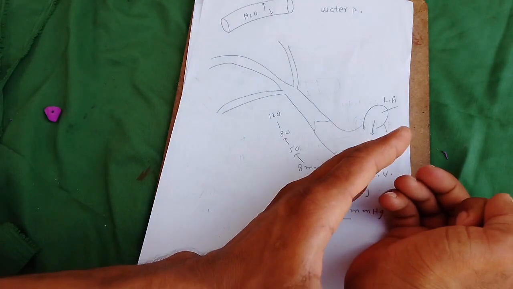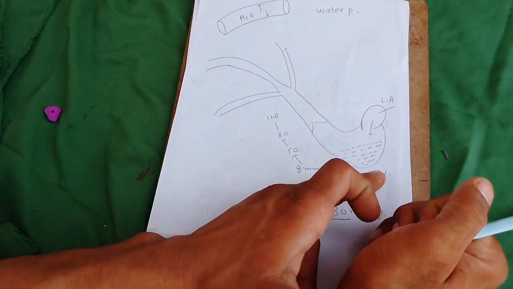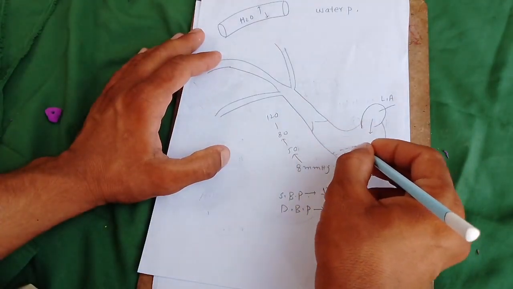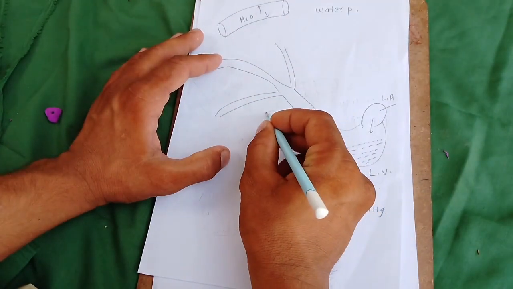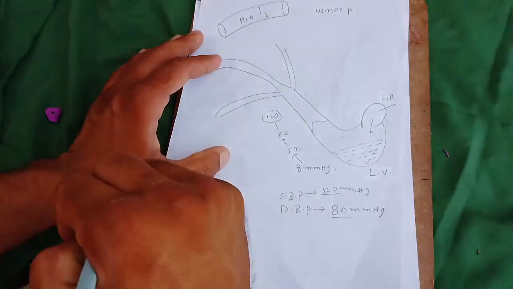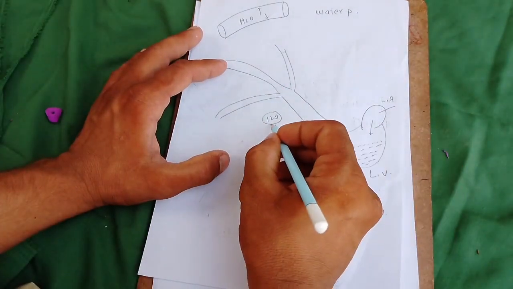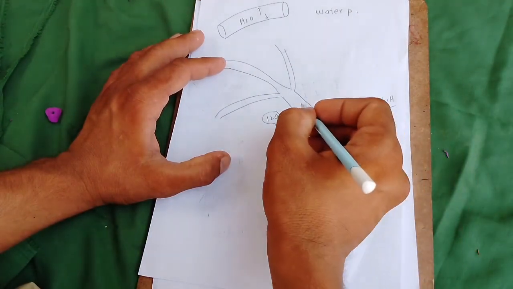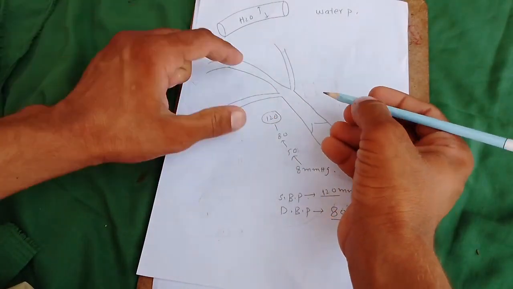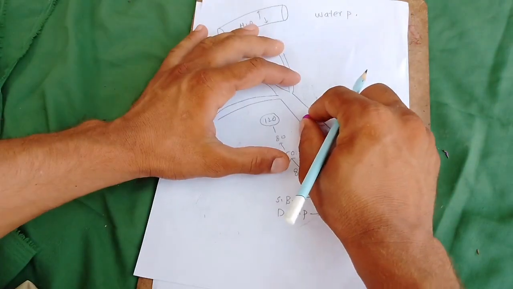When the ventricle goes into contraction, the pressure increases continuously inside the ventricle and reaches up to 120 millimeter Hg. So this 120 millimeter Hg pressure is transferred through the blood to the aorta.